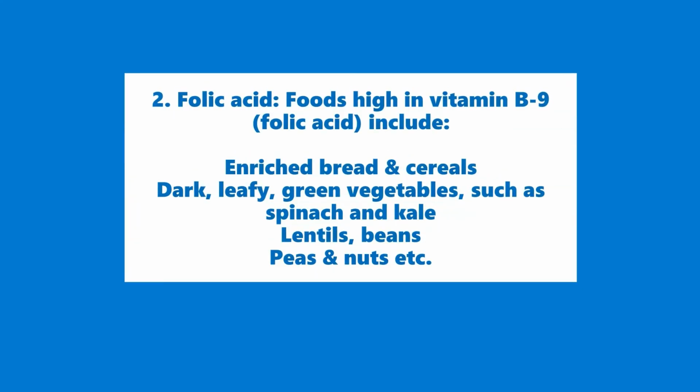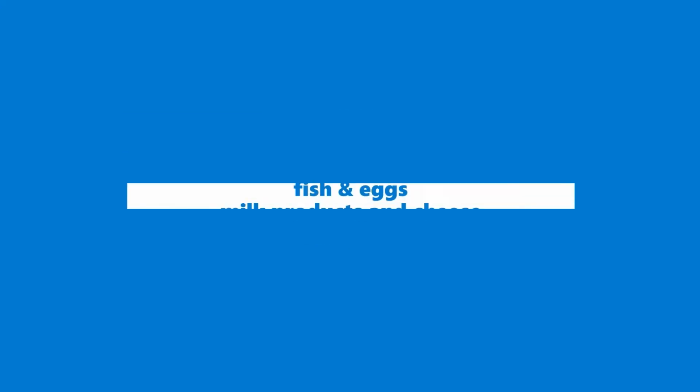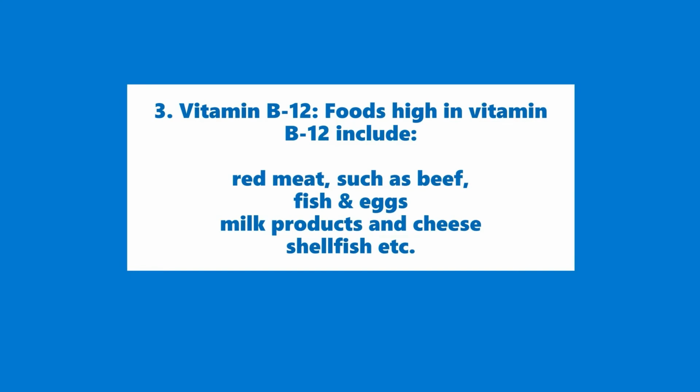2. Folic acid. Foods high in vitamin B9, folic acid, include enriched bread and cereals, dark, leafy green vegetables, such as spinach and kale, lentils, beans, peas and nuts, etc. 3. Vitamin B12. Foods high in vitamin B12 include red meat, such as beef, fish and eggs, milk products and cheese, shellfish, etc.